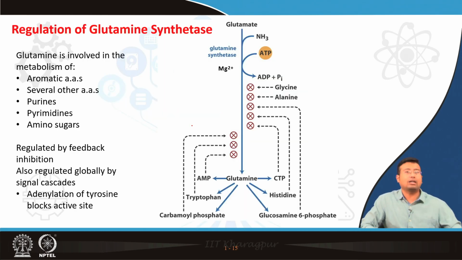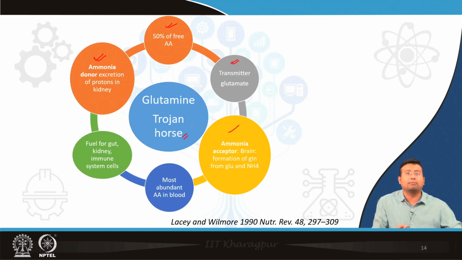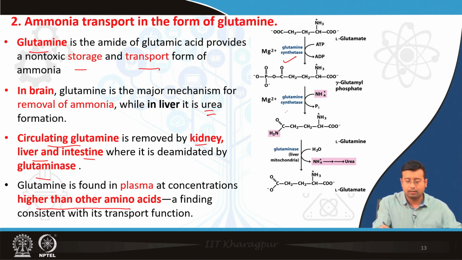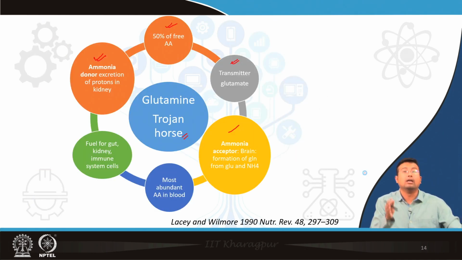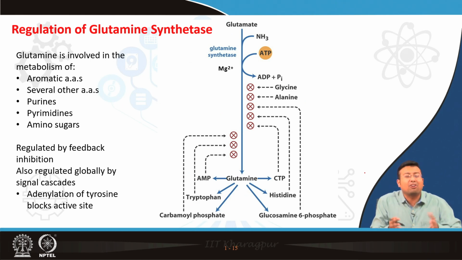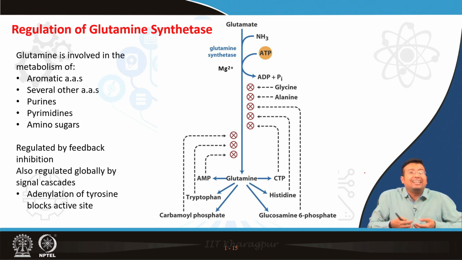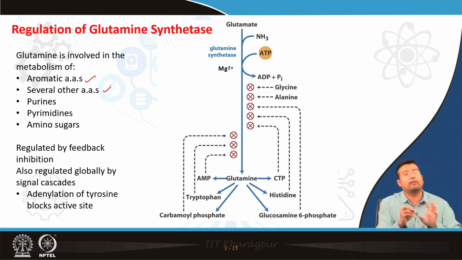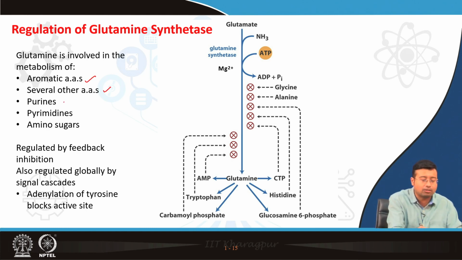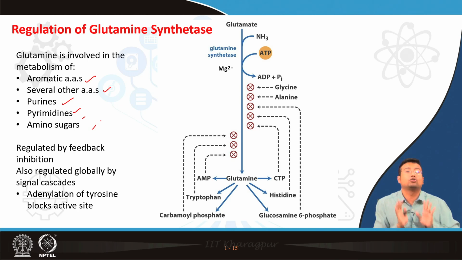Anyway, this glutamine synthesis is done by the enzyme glutamine synthetase, right? And again, we read that glutamine can be broken down by glutaminase to liberate ammonia, which then ultimately goes into urea formation. But the thing is, glutamine formation is extremely important. Why? Because glutamine is involved in donating a nitrogen group which can be utilized in the formation of various aromatic and several other amino acids. It can be used in the synthesis of purine, pyrimidine, amino sugar, so many things.